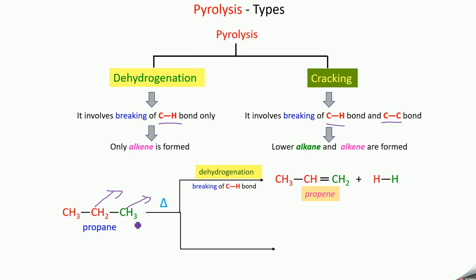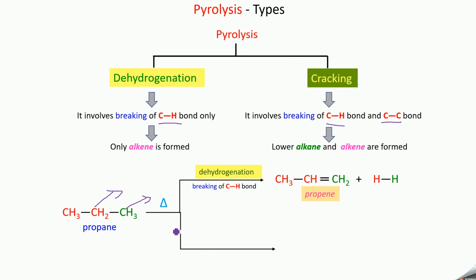So here also we are heating this propane in the absence of air so that it undergoes dehydrogenation. That means there is a breaking of the C-H bond from the second as well as the third carbon. So we are getting a double bond between the second and the third carbon with the removal of hydrogen. So we are getting the product as propene, and an alkene is formed.